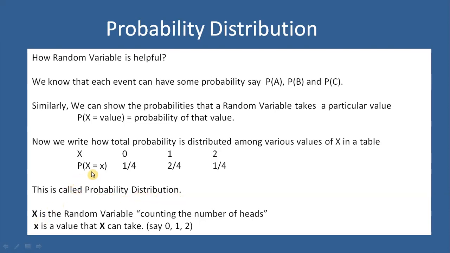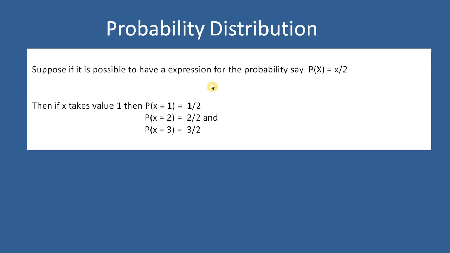Please make note of the capital X and the small x. Capital X is the random variable counting the number of heads, and small x is a value that capital X can take, that is, the random variable can take, say 0, 1 and 2. Suppose it is possible to have an expression for the probability, not for this example, but say for some other example, say P of x equal to x by 2. Then the probability of X taking value 1 equals 1 by 2, the probability of X taking value 2 equals 2 by 2, and the probability of X taking value 3 equals 3 by 2. From this expression P of x equal to x by 2, we understand this is why we need the generalization as random variable.